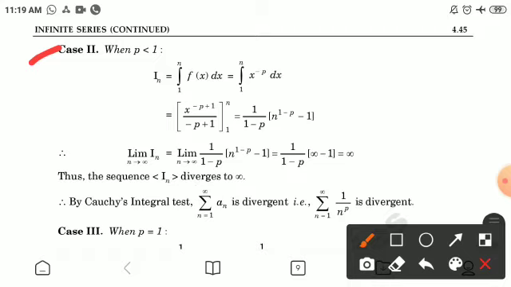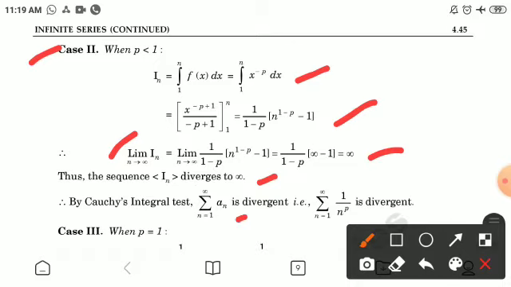Case second, p is less than 1. In is equal to the integration of f(x) dx, limit is from 1 to n, putting the value x raised to power minus p, and evaluating the integration and putting the limit, the value is 1 by (1 minus p) into (n raised to power 1 minus p, minus 1). Therefore, the limiting value of In is equal to infinity. Thus, the sequence In diverges to infinity.